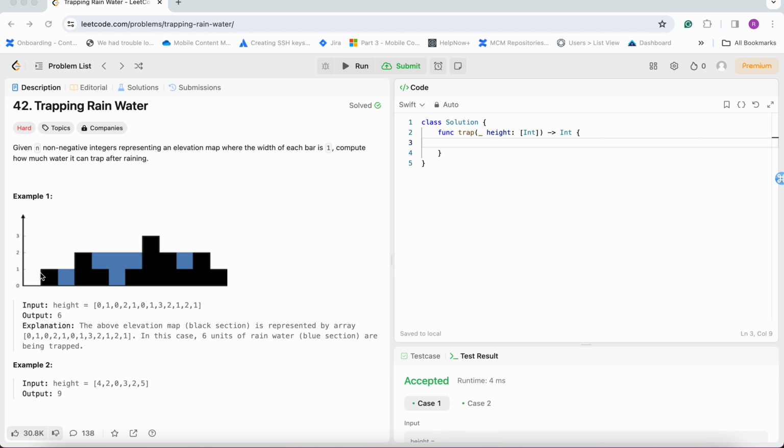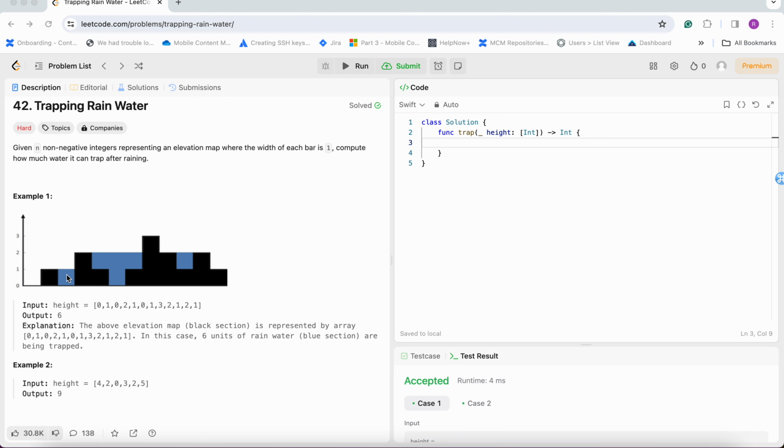The maximum support it can get from the left side or from both sides is 1 unit, so 1 unit is stored. Here also 1 unit, here 2 units, here 1 unit, and here also 1 unit. So 1, 1, 2, to 4, 5 and 6.